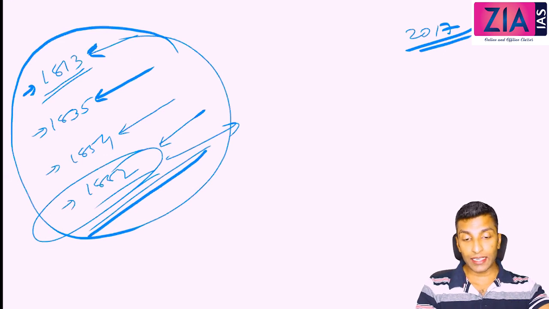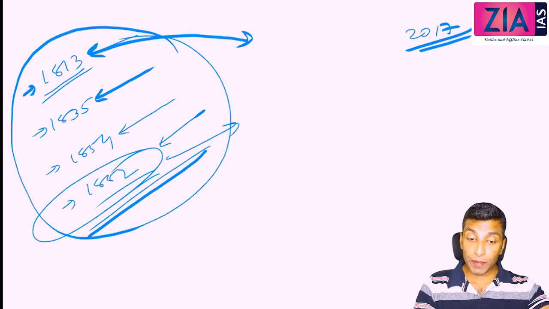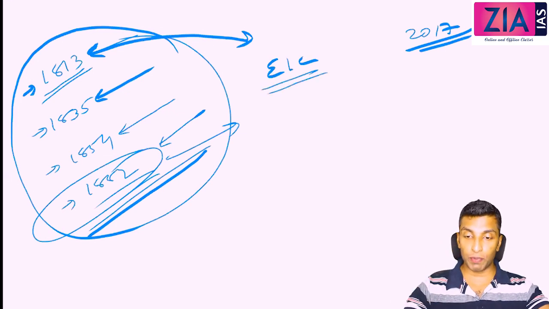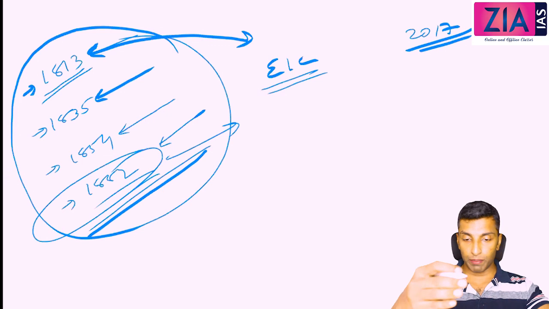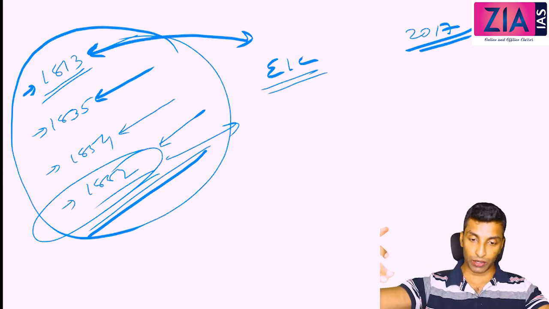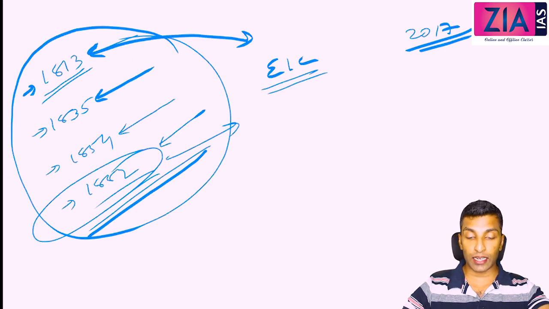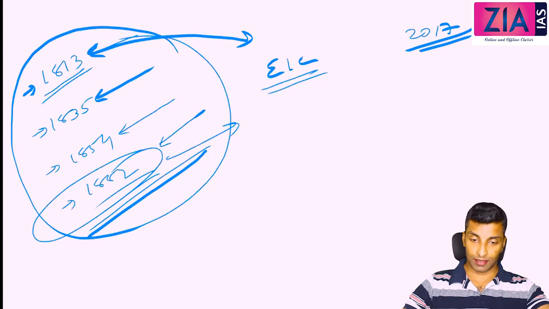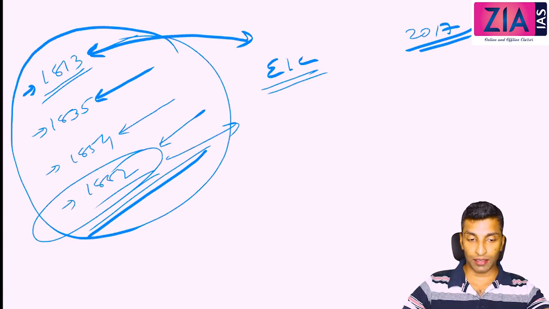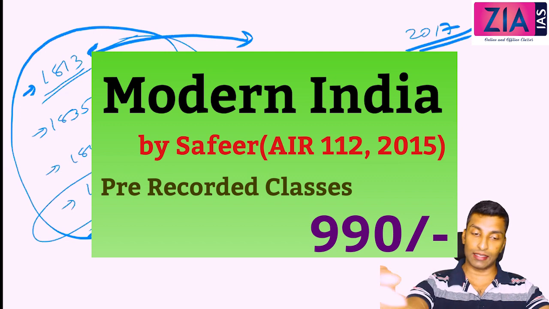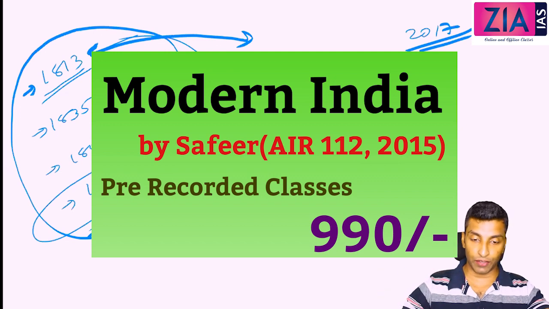In the 1813 Charter Act, the provision was that the East India Company was now directed to spend rupees 1 lakh for the betterment of education in those areas where they had control. The East India Company had control in Bengal, Bihar, Orissa, Madras, and Bombay. In those territories they were asked to spend rupees 1 lakh for the betterment of education. It will take a lot of time, and they will not spend immediately, and we will discuss that later when we discuss the 1835 Macaulay Minute.